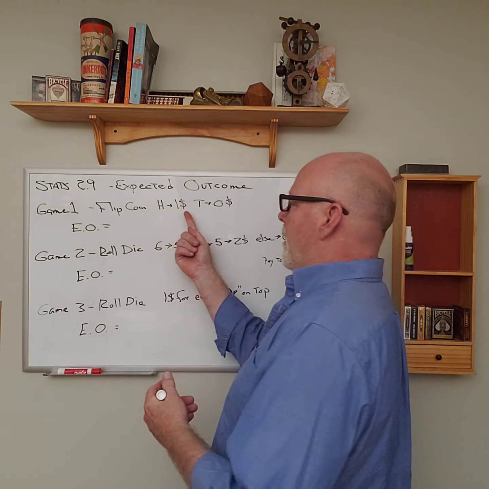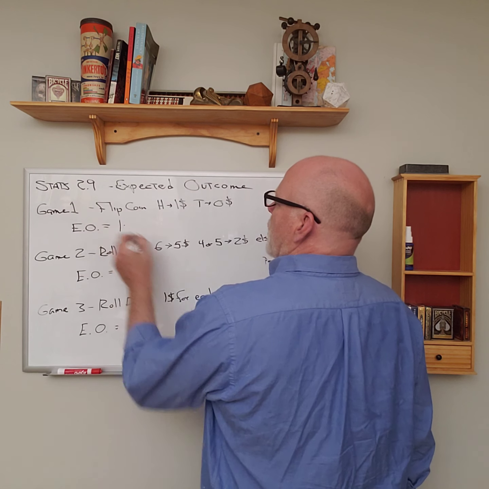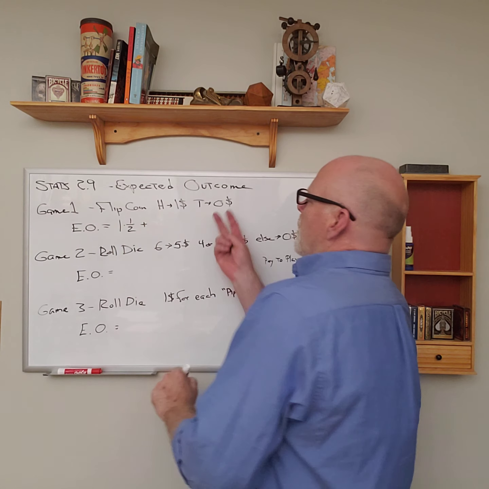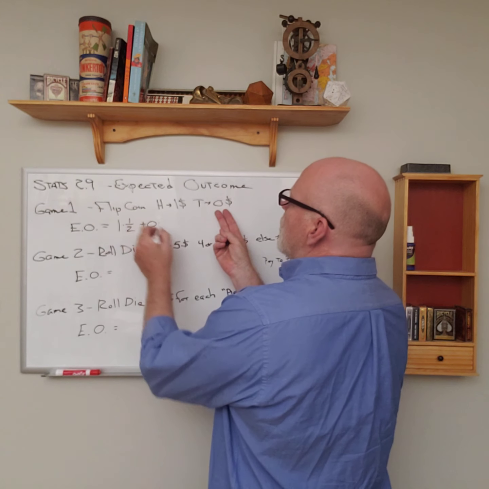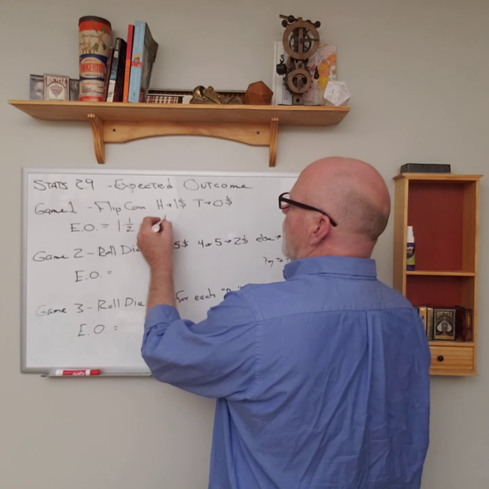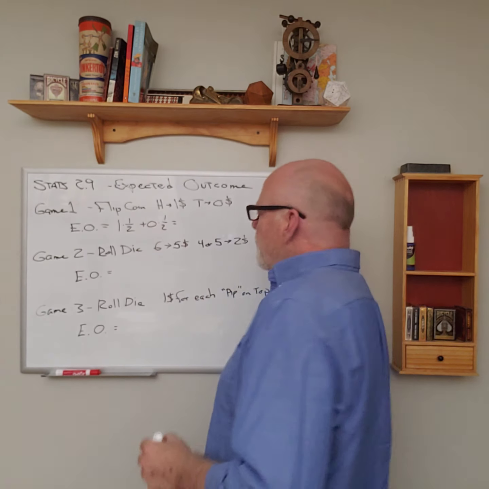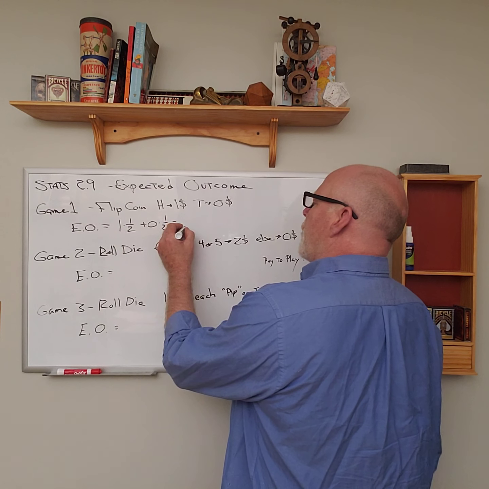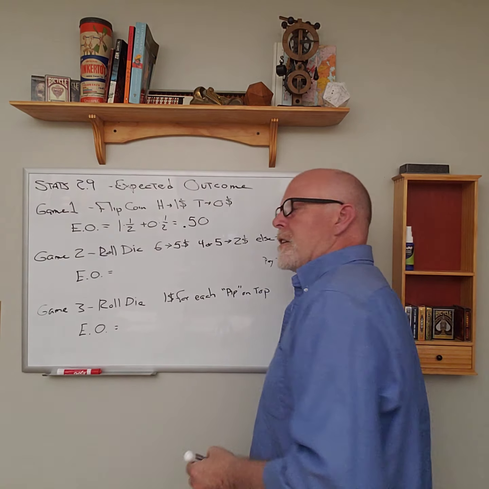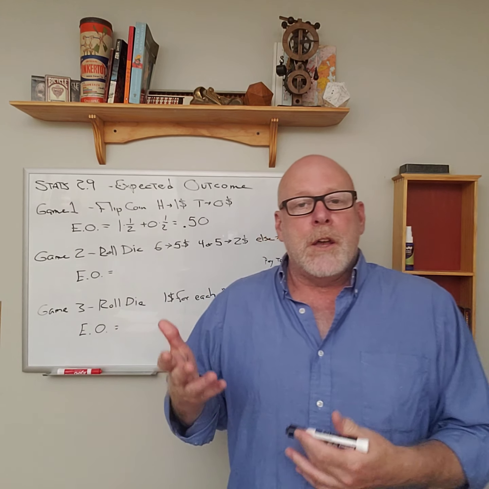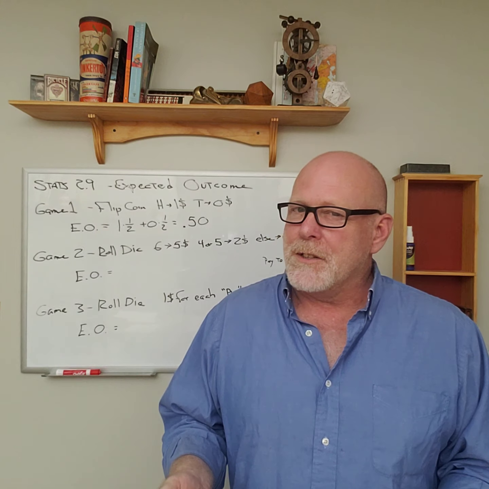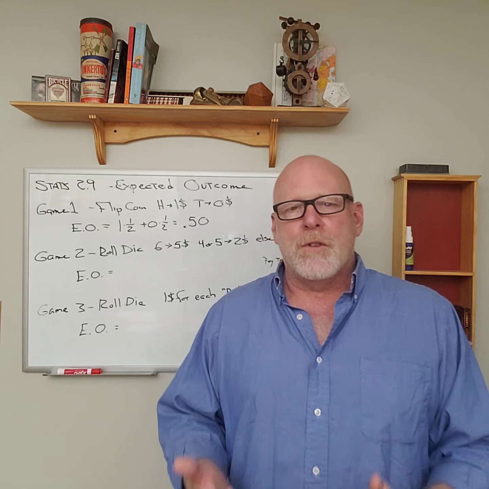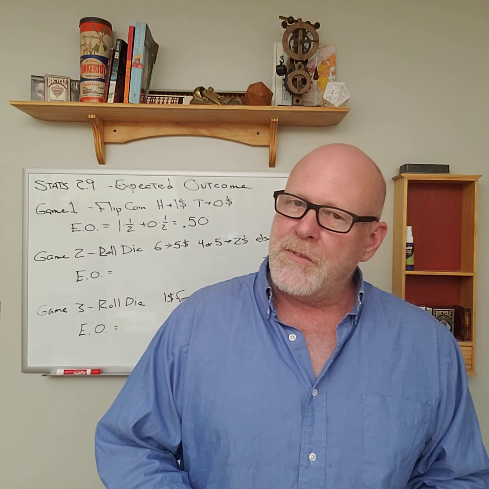So our first possible outcome is that you win $1, and the probability of that happening, as we've beaten to death, is 1/2. The other outcome is 0. The probability of that is the same as the probability of flipping tails, which is 1/2. Add those together, you get 1/2 plus nothing, which is 1/2, or in the sense of money, that's going to be 50 cents. So you're never actually going to win 50 cents at this game. You're always going to win either $1 or nothing. But on average, over time, your winnings are going to average out to be 50 cents.